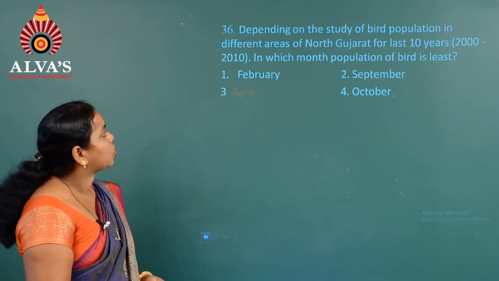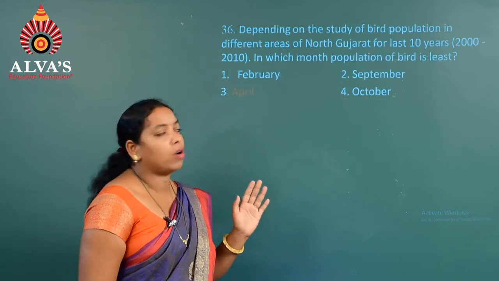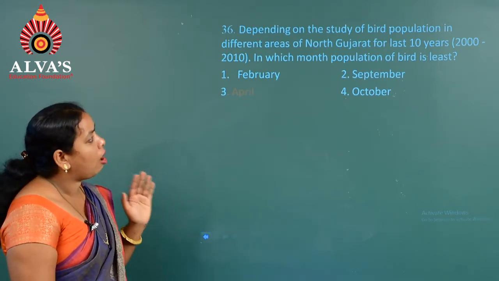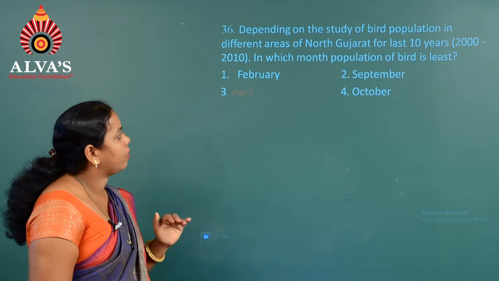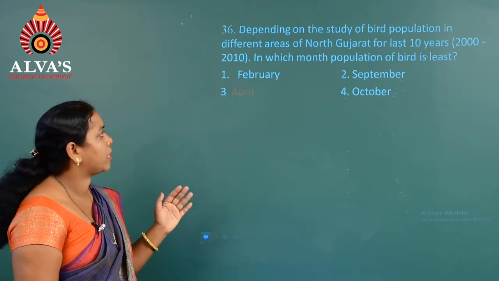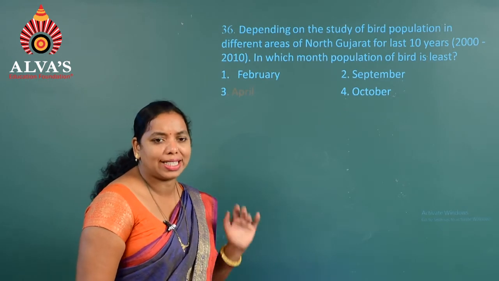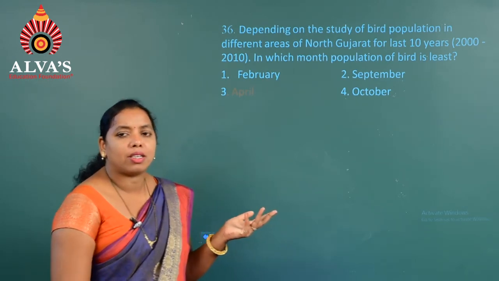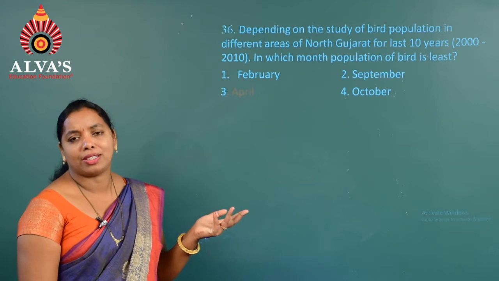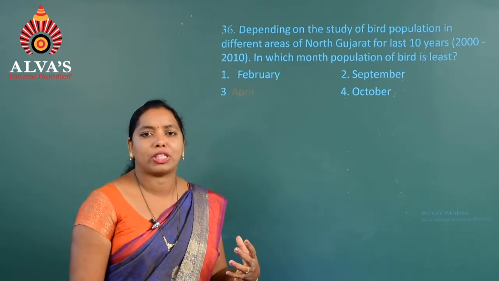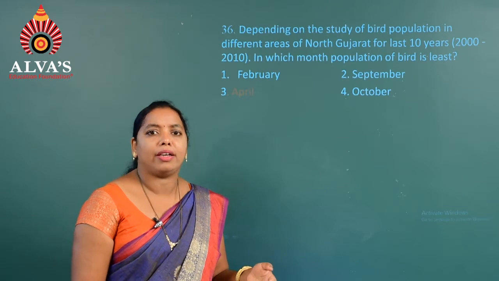The next question is question number 36. Based on the study of bird population in different areas of North Gujarat for the last 10 years, that is 2000 to 2010, in which month is the population of birds least? The answer is April. In that region nowadays we can see a reduced population of birds, and some birds, like the sparrow, are already on the endangered list.